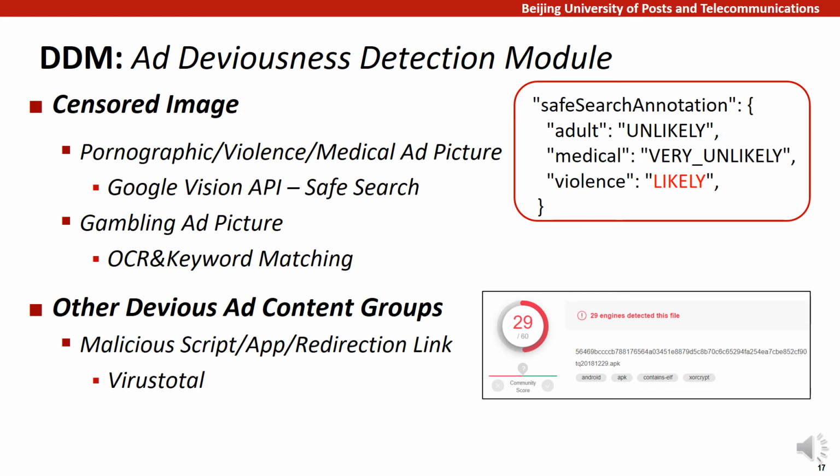Given an image and a censored type, this API will yield a level of 1 to 5, 1 being very unlikely, 5 being very likely. We count an image as censored if a 4 or higher is given on a certain type. But Google Vision API does not support the detection of gambling ad images.